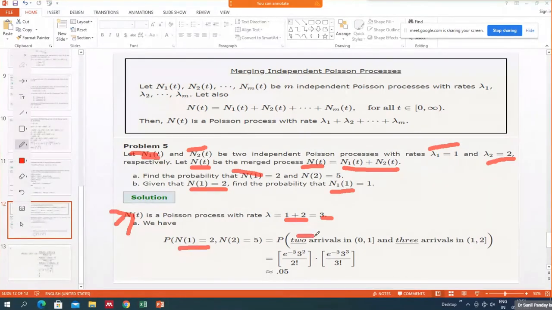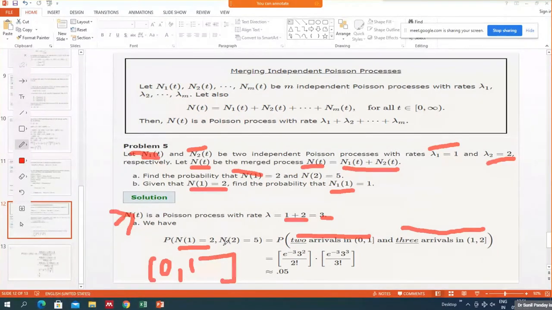So 2 arrivals in 0 to 1 and 3 arrivals in 1 to 2. So why have we split it like this? Because we are calculating the probability of N here. N1 equals 2 means 2 arrivals have already occurred in the interval 0 to 1.